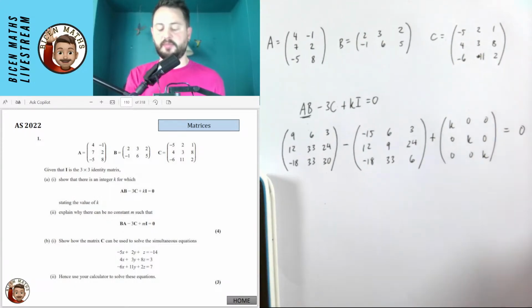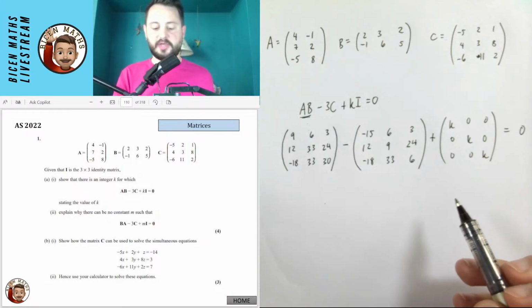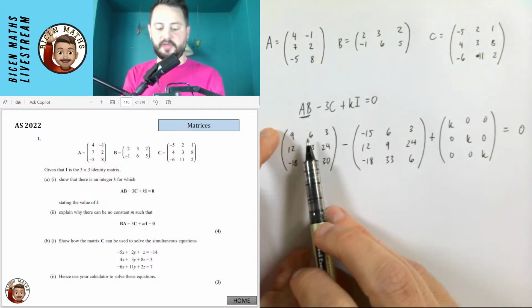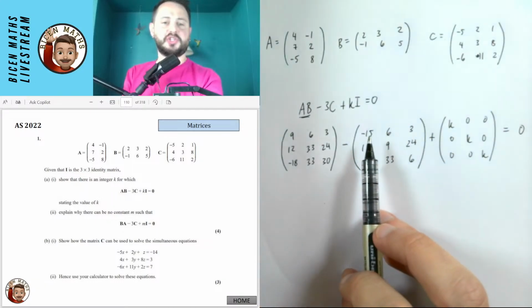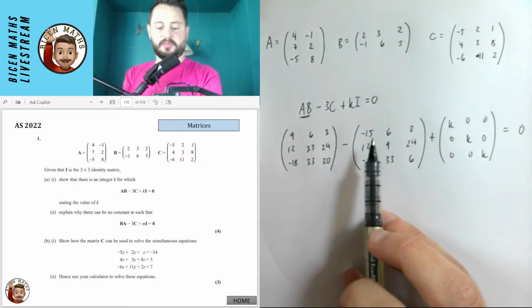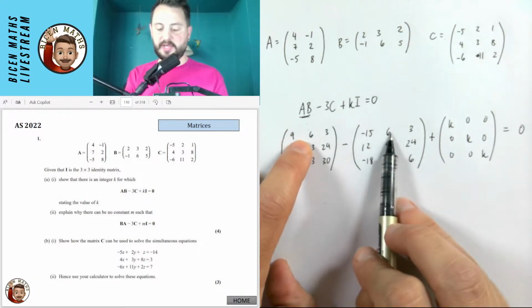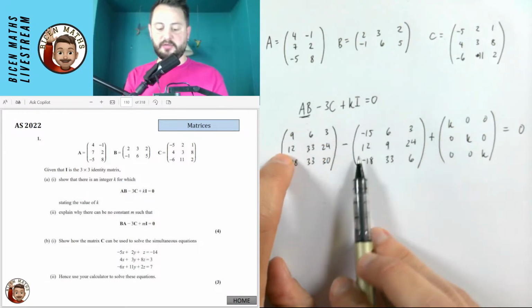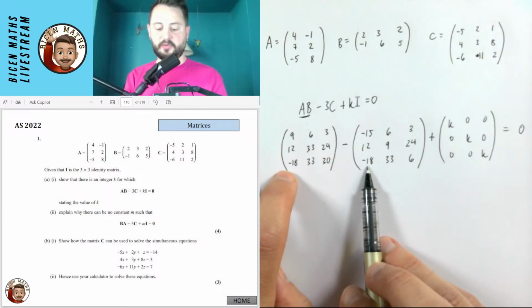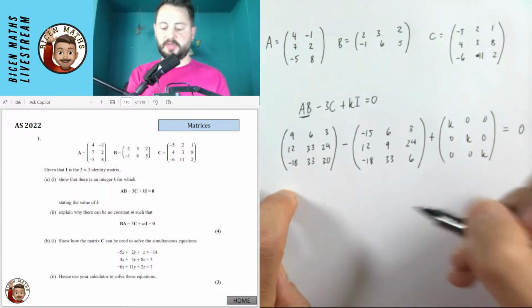But so I can kind of squeeze it on the page, I'm just going to write it as a single 0 like this. So I actually probably didn't need to do all of these bits because actually, did it say show that it's true? Yeah, so I actually have to probably do all of these as an addition. So I am going to very quickly get a 6 minus 6. I'm going to get a 3 minus 3, a 12 minus 12, a 24. All of these ones match. So those are all just going to be zeros.